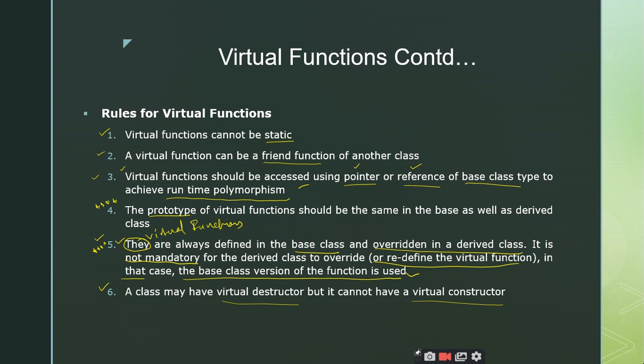So there is a straightforward answer, right? You may be asked a question like, how do you implement runtime polymorphism? What is the answer? By using virtual functions. By making use of virtual functions.